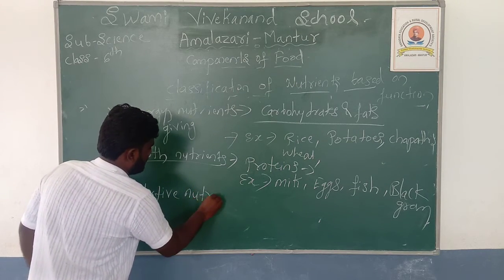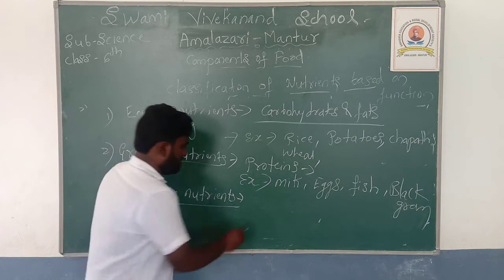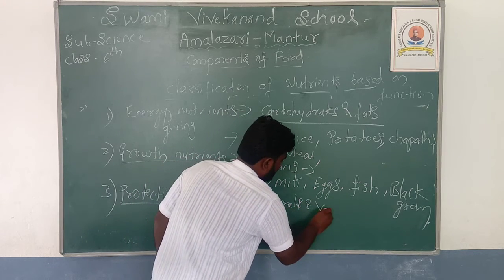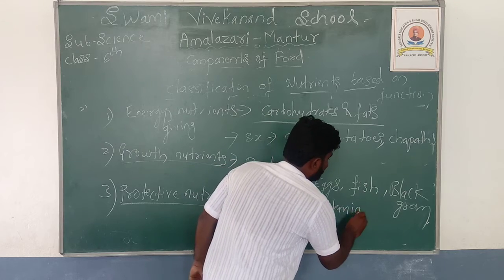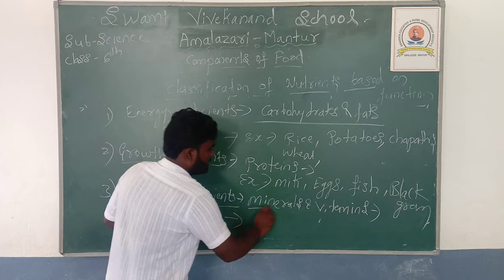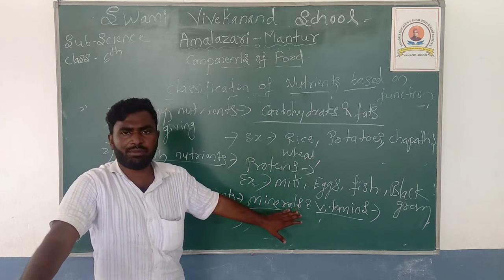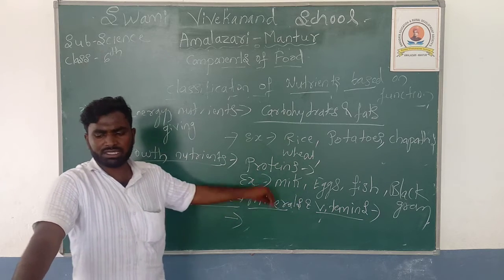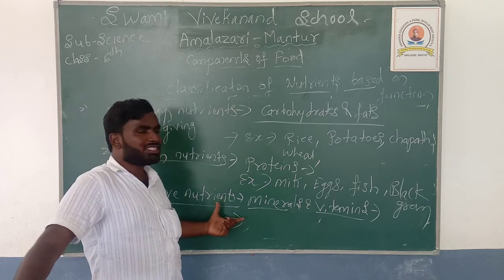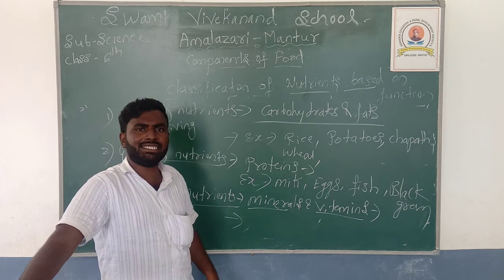In the protective nutrients, what are they? Minerals and vitamins. The minerals and the vitamins are the protective nutrients that are present in our food, that help to control the metabolism of our body and also help the body to fight against the diseases and stay healthy.